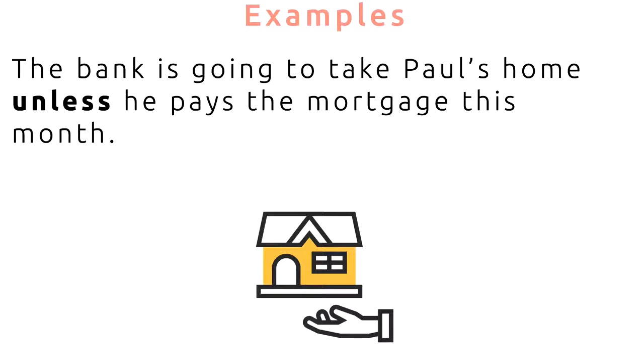This is a very sad situation because the bank is going to take Paul's home except if he pays the mortgage, unless he pays the mortgage. If he does pay the mortgage, the bank won't take his home. So we can use the word if as well to express unless in another way.